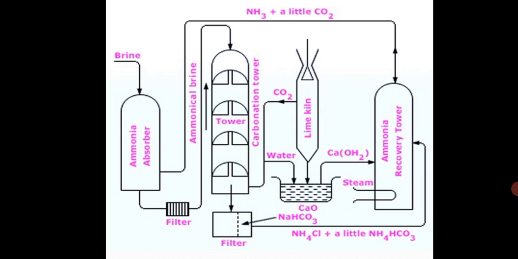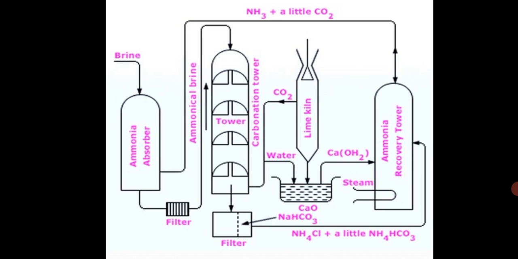It is made to flow down the ammonia recovery tower, while a current of steam is made to go up. Milk of lime is introduced at a point a little above the middle of the tower. Ammonium bicarbonate is decomposed by steam and ammonium chloride by milk of lime as follows.